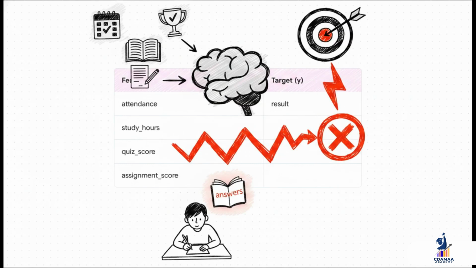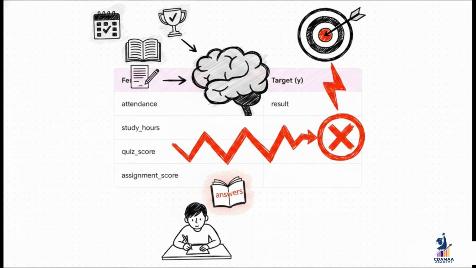Now, the very first thing we do is separate our data into 2 pieces. The features, which we usually call X, are all the inputs the model can use as evidence. Attendance, study hours, all that stuff. The target, which we call Y, is the one single thing we want to predict. In this case, the result. And look, the most critical rule for any beginner is right there on the slide. You must never, ever let the answer, the results column, be a part of your X data. That's like giving a student the answer key before the exam.